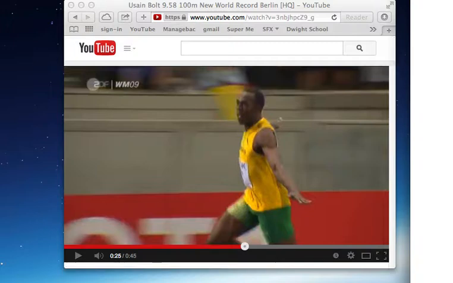The first problem is Jamaican sprinter Usain Bolt. He shocked the world when he ran a 100-meter dash in 9.58 seconds. Determine his average speed for the race. Now, remember what our average velocity was. Our average velocity equation was v equals the change in displacement over the change in time.